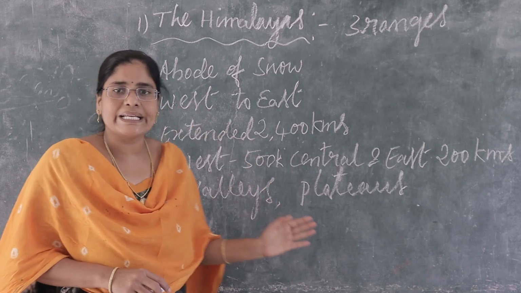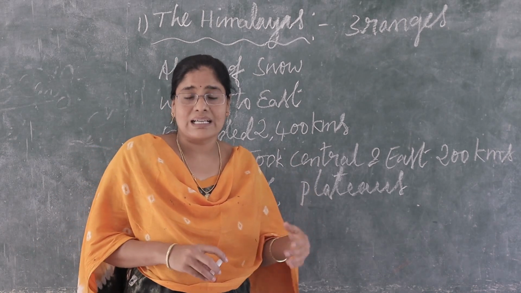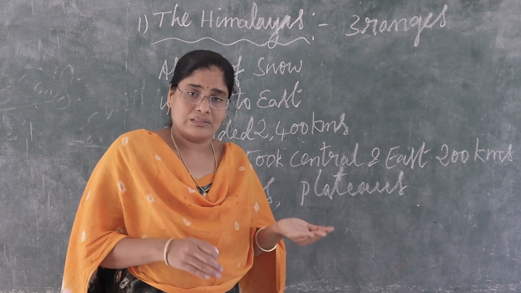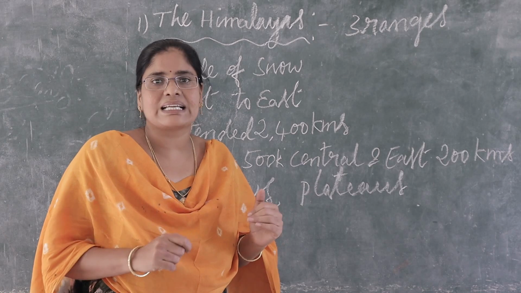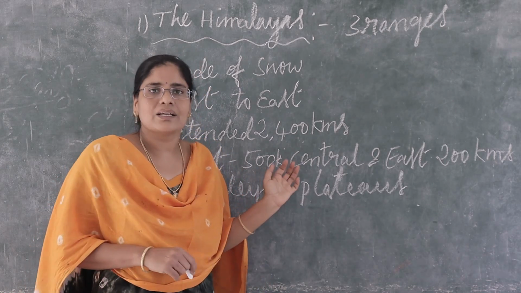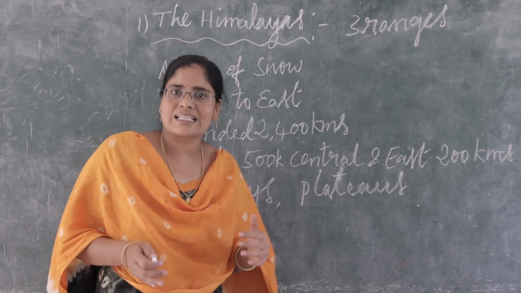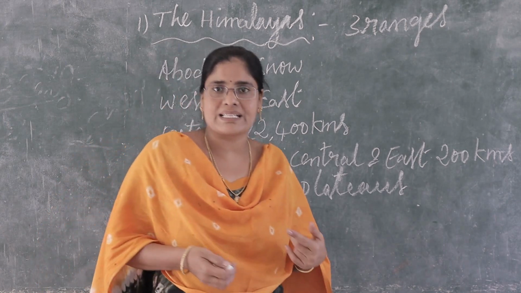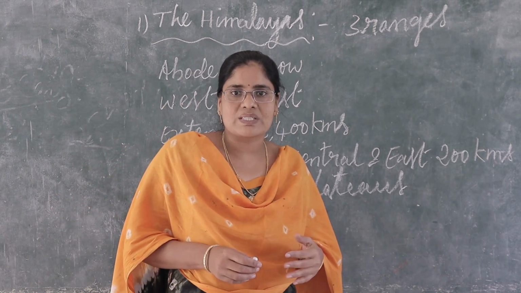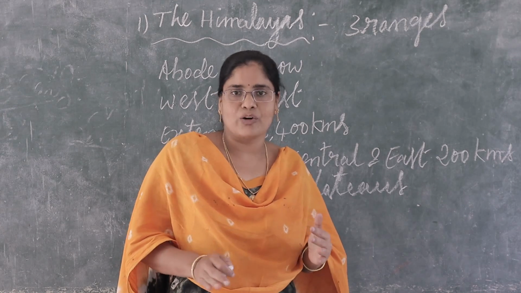Plateaus. Valleys and plateaus. What is the width of Himalayas in western region? 500 kilometers. Himalayas are extended up to how many kilometers, children? 2400 kilometers.